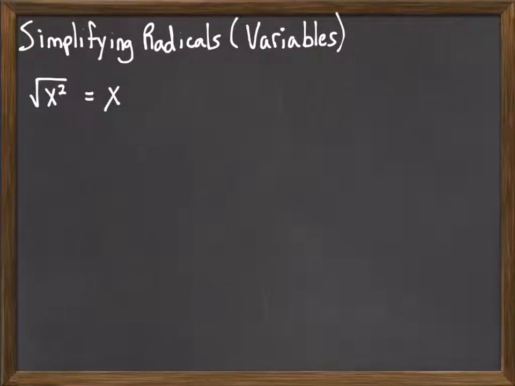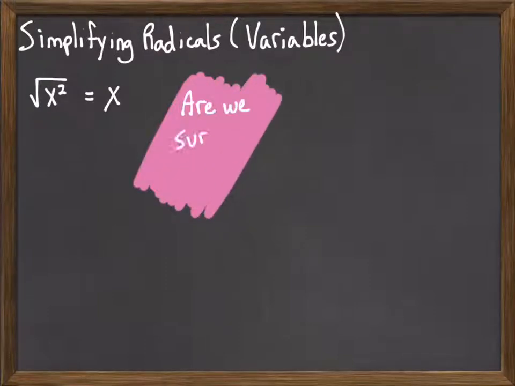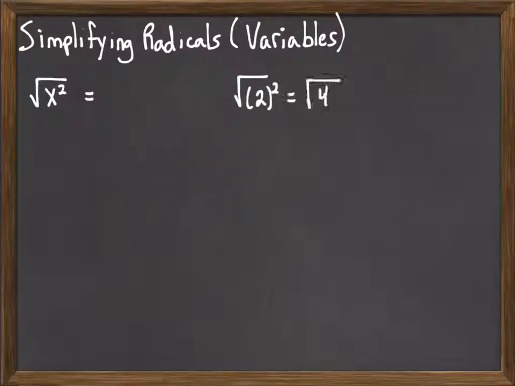Now most people initially jump to the idea that it's x. But are we really sure that square root of x squared is x? We might want to do a little bit of testing first. So let's consider a couple of numbers. What if I did square root of 2 squared? Well, 2 squared would be 4. The square root of 4 would be equal to 2. So that works no problem. So it seems like the idea of square root of x squared being x kind of makes sense.